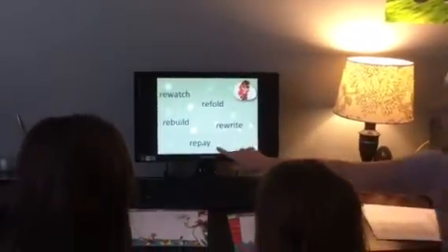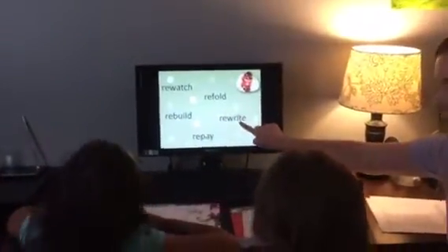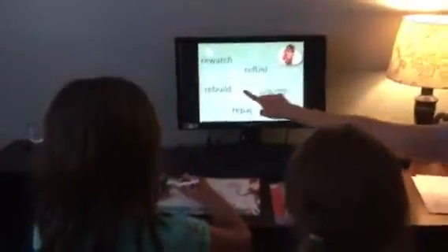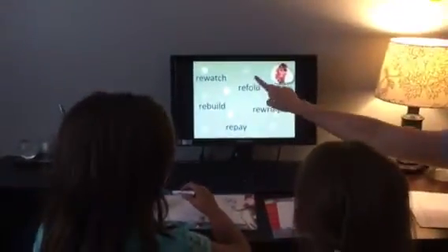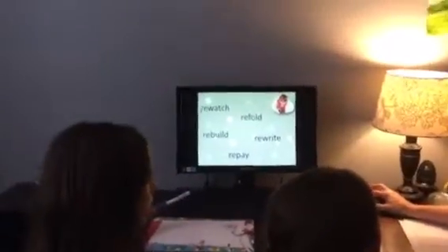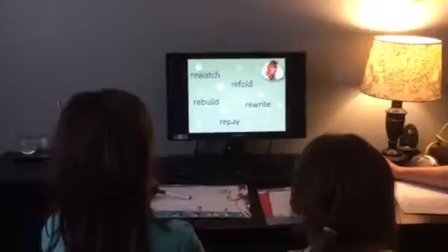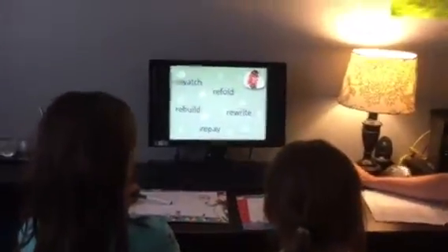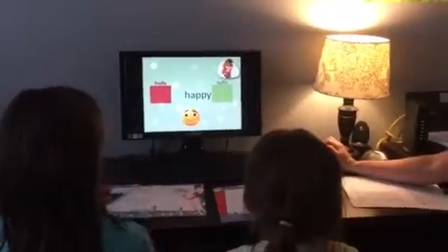So repay means what? You have to pay again. Rewrite means you have to write again. Rebuild means you have to build again. Refold, you have to fold again. And rewatch, we have to watch again. Oh my gosh, you guys are so amazing. That's right. So we found the words watch, fold, build, pay. Very good.